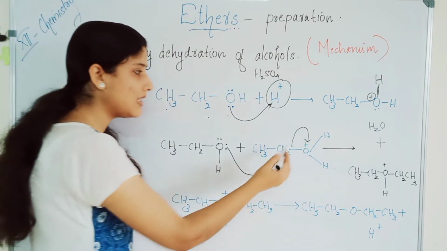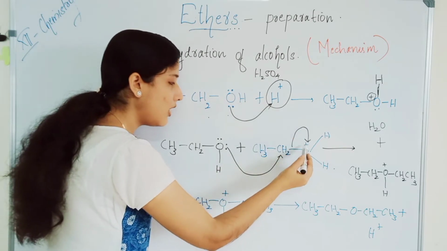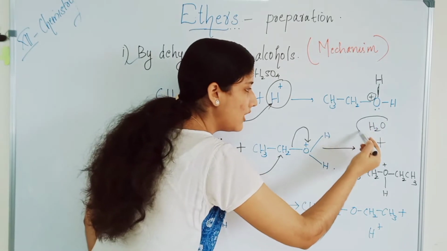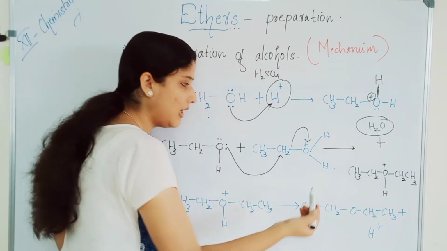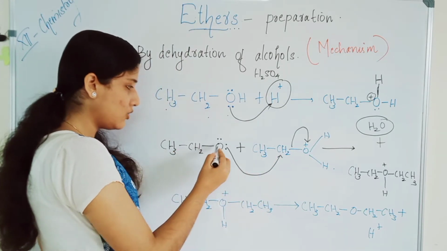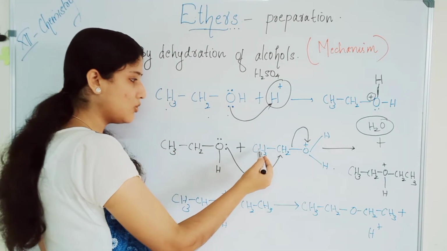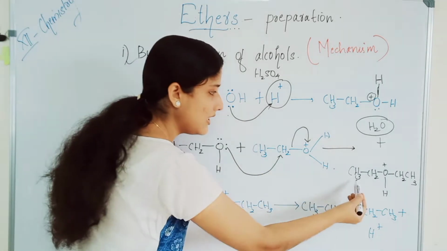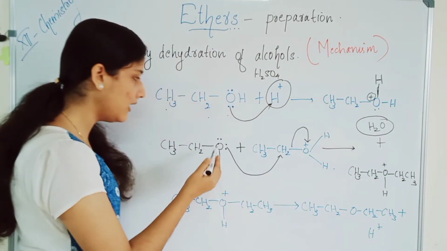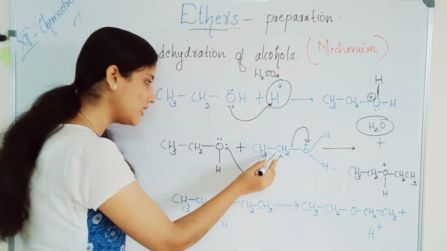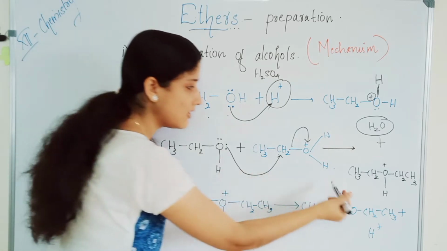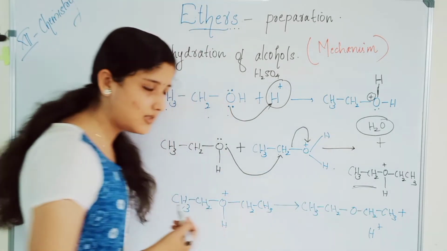To neutralize the positive charge, this bond goes to the oxygen. So the dehydration happens, the water molecule is removed, and we get CH3CH2OH+CH2CH3, where this oxygen is attached to this CH2 and gets a positive charge. That is the product we got in the second step.